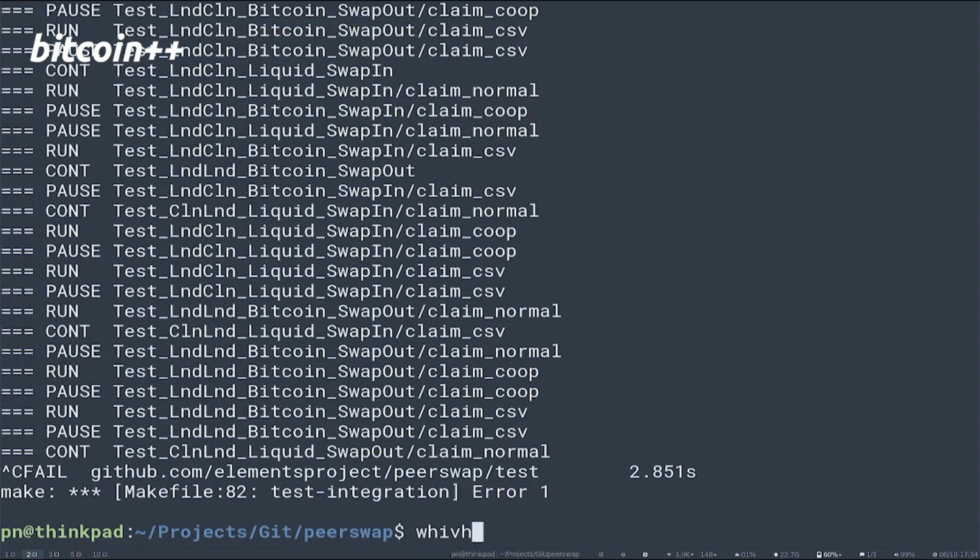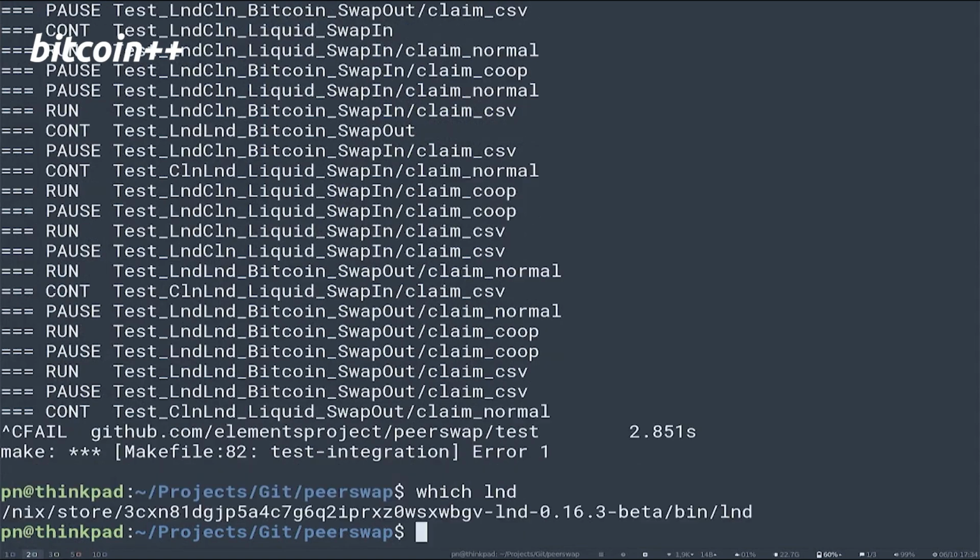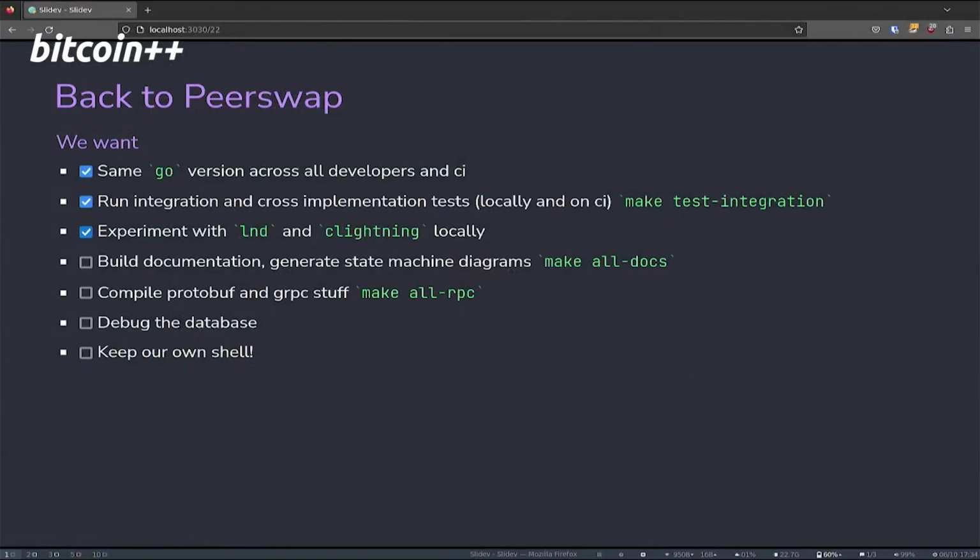Okay, we can experiment with LND and core Lightning in our shell. As I showed, we could easily use LND now on the shell, even though we don't have it installed or usable in our host system, so to say. We can build the documentation, we showed that. We can compile proto and all of this stuff. We can debug the database.